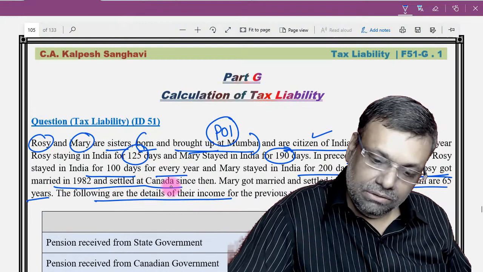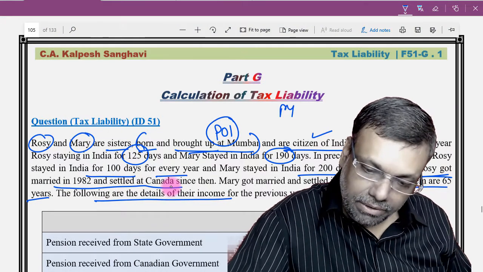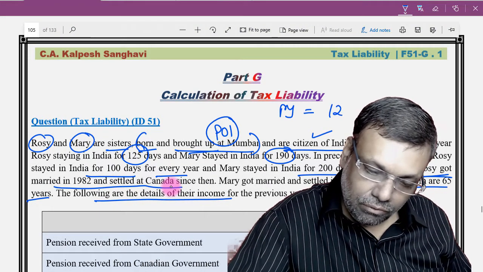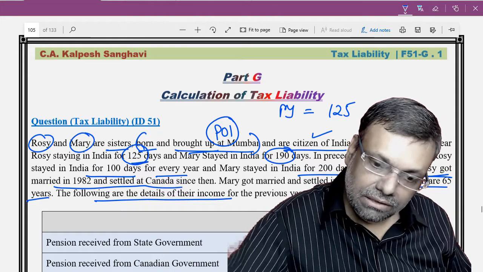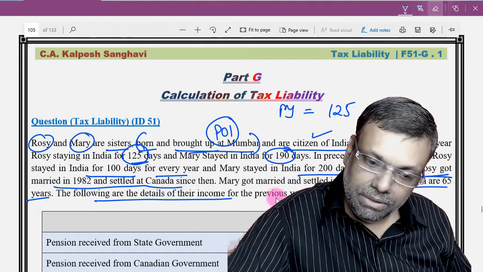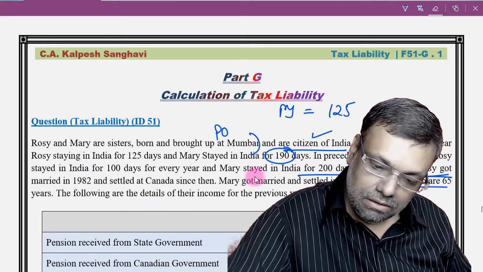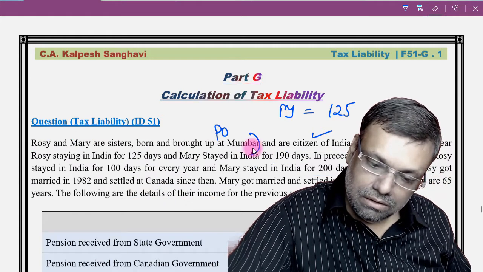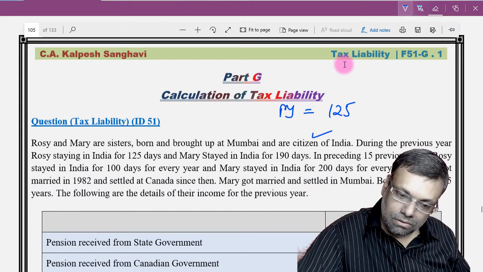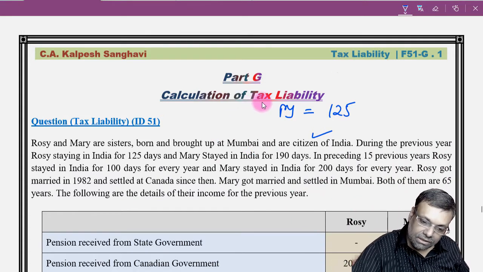Now see, Rosie during the previous year is staying in India for 125 days as given here. Rosie previous year is staying in India for 125 days and since last 15 years she is staying for 100 days.